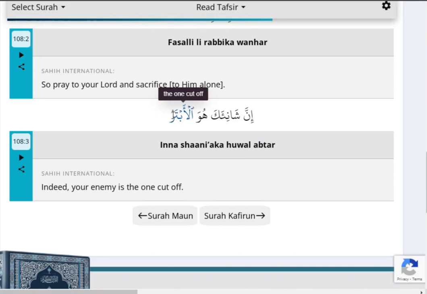The ra sound will be bold and we will stop on it. Tar. Ab. Tar. So inna shani'aka huwal abtar.